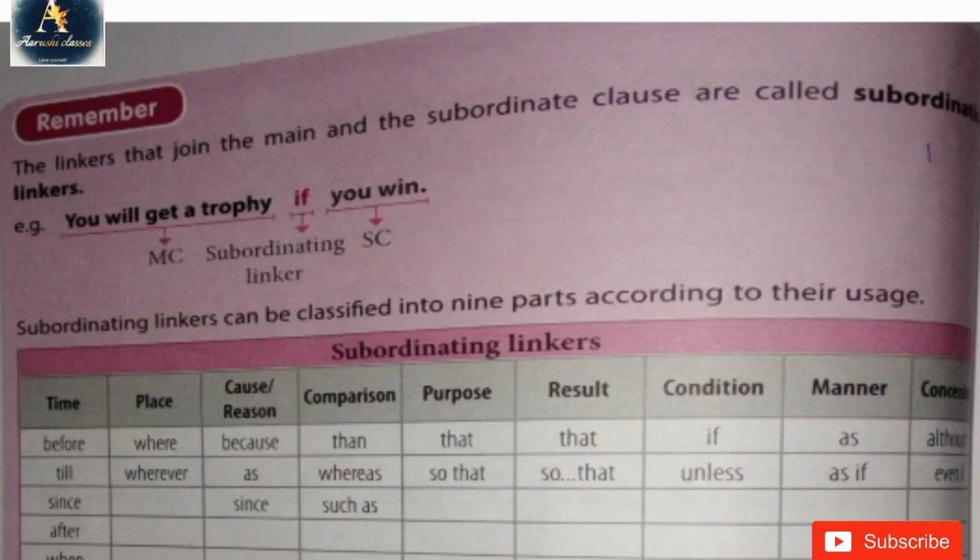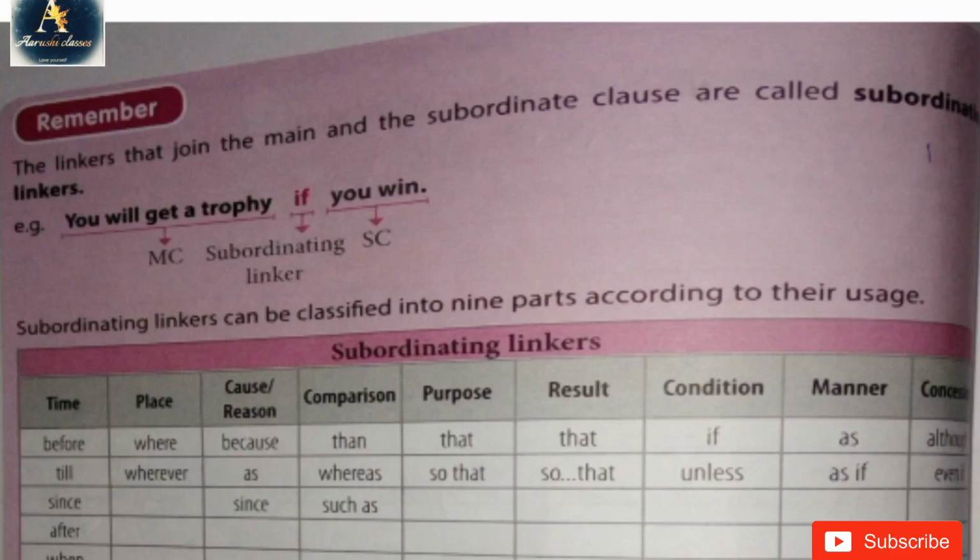In time, there are these types of conjunctions: before, till, since, after, when, as. And yes, these all are subordinating conjunctions. In place, there are only two: where and wherever. In cause, also known as reason, we have three conjunctions: because, as, since. In comparison, we have three again: than, whereas, such as. In purpose, we have that, so that.